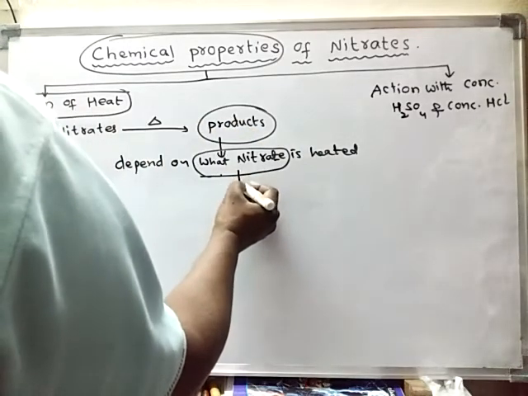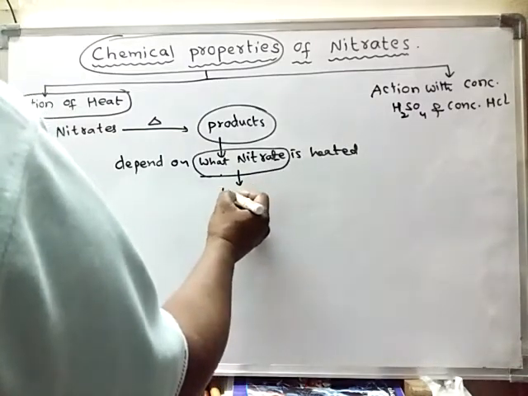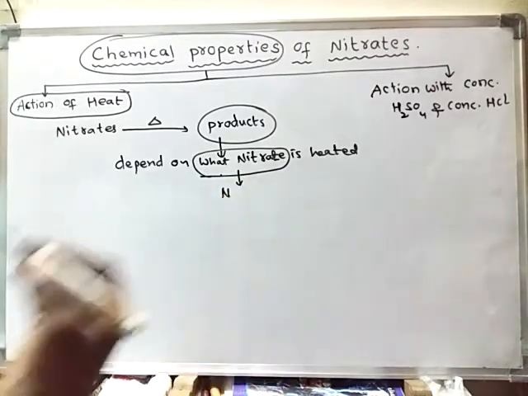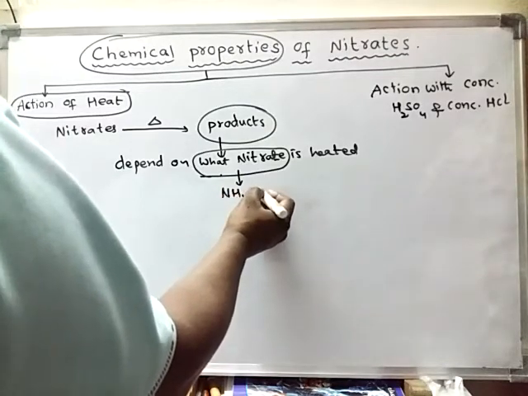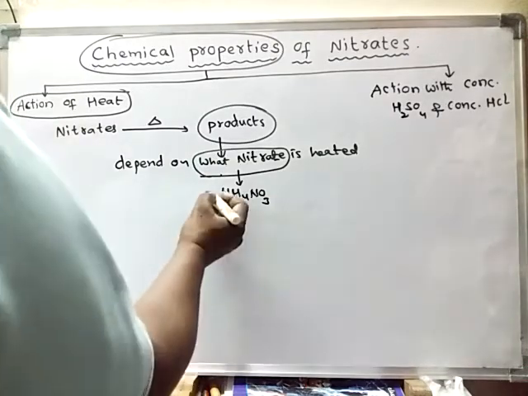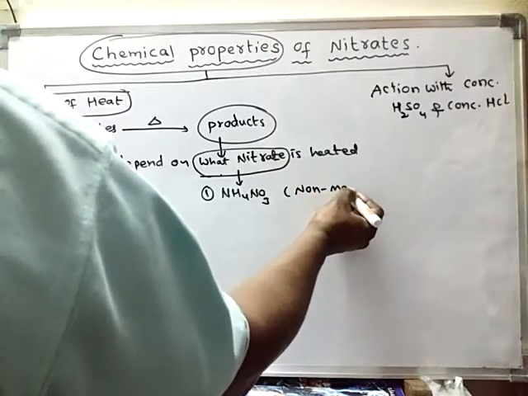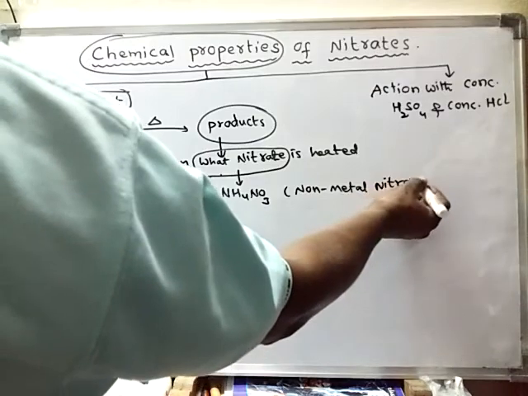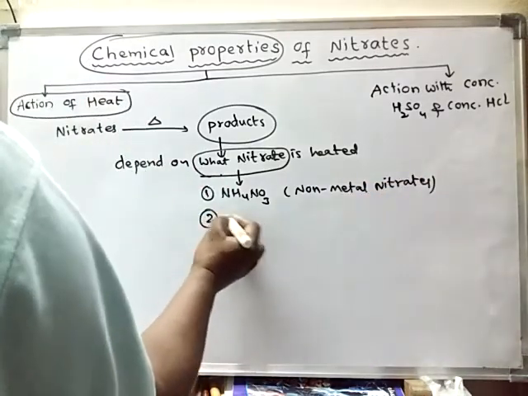What nitrate means either a non-metal nitrate, and the only non-metal nitrate is ammonium nitrate, or metal nitrates.